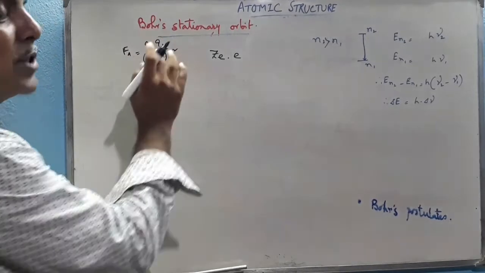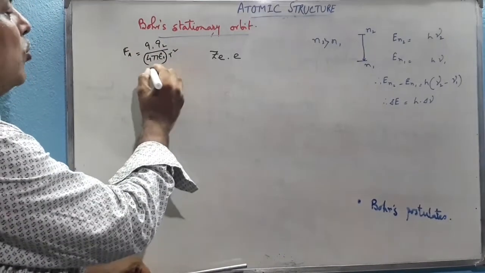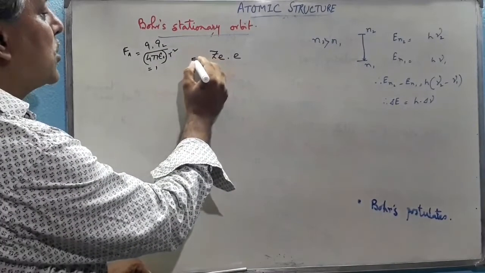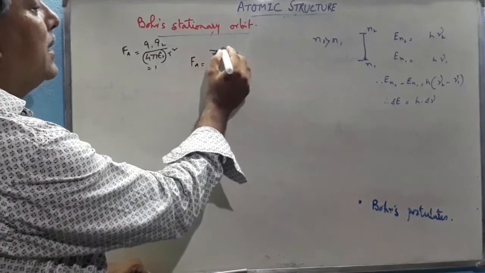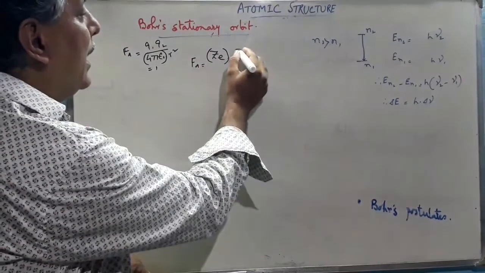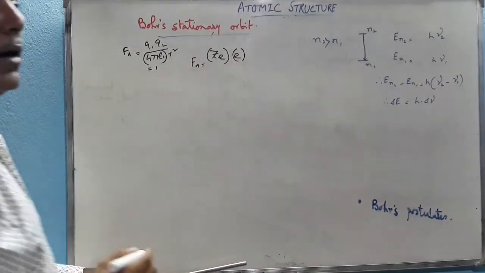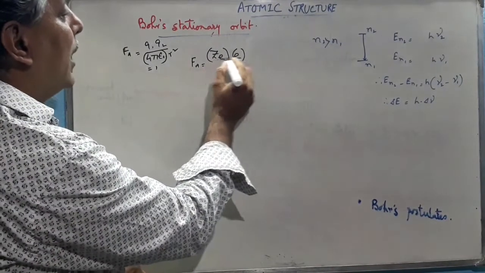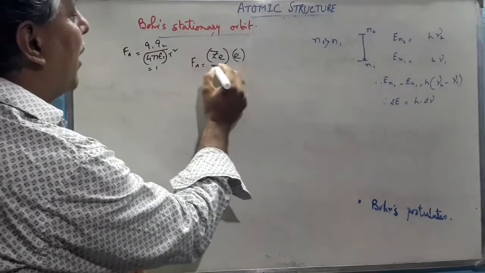So in case of CGS units, we can write this as 1, so Q1 Q2 by r square. Here Q1 is Ze, the charge of the nucleus, and e is the electron revolving around the nucleus in a particular orbit. So the force is Q1 into Q2 divided by r square.